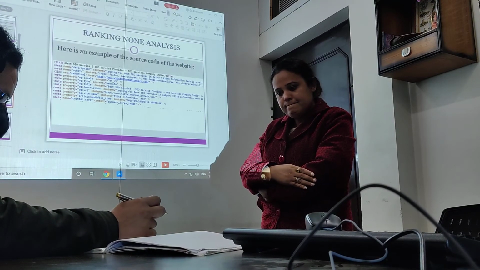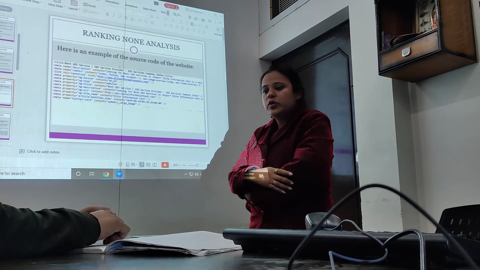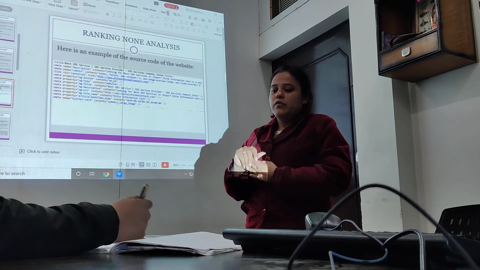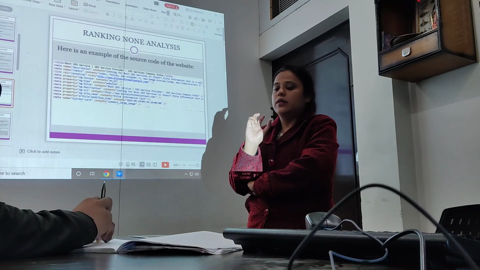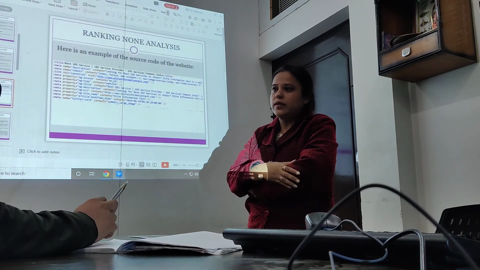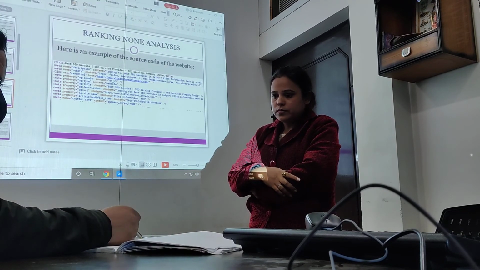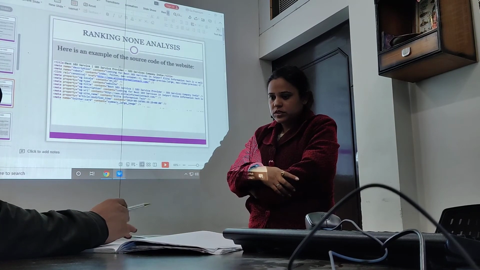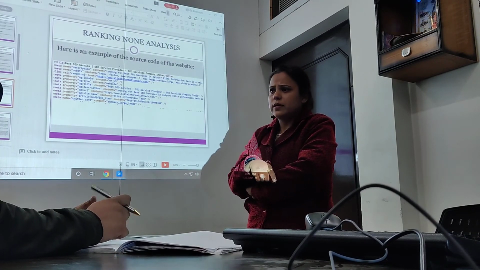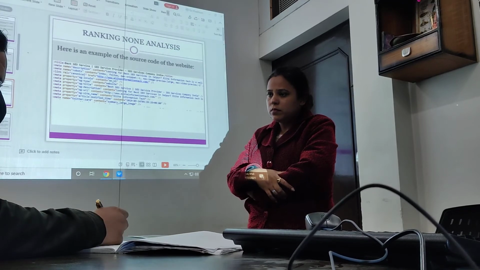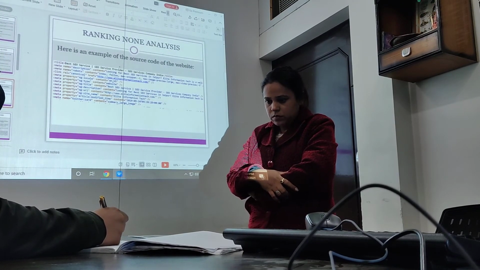Robot.txt. What is the purpose of robot.txt? The purpose is to stop search engines from crawling pages you don't want crawled. So we disallow those pages. This is the only reason that we use robot.txt. Okay, so how can we exclude pages with robot.txt? Can we exclude a complete directory or a particular page?